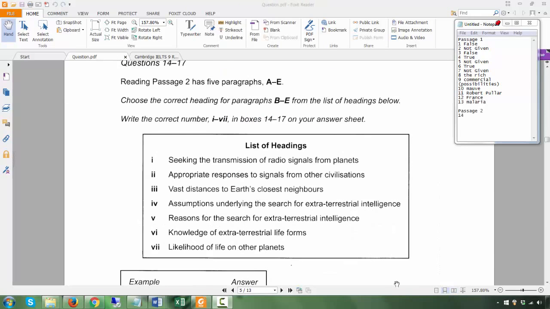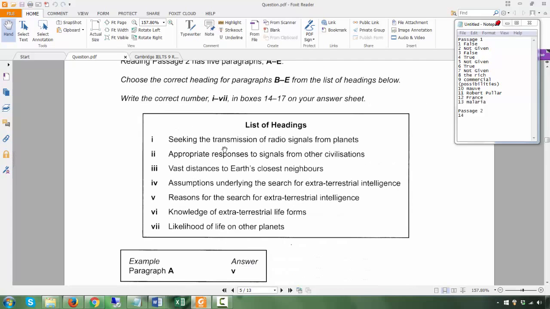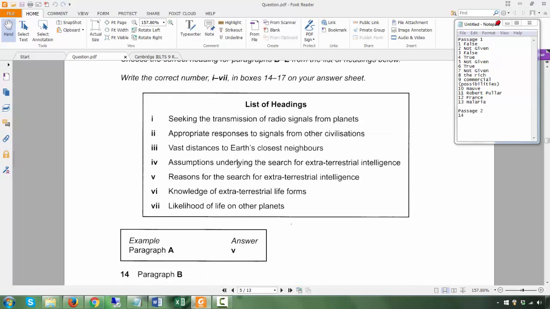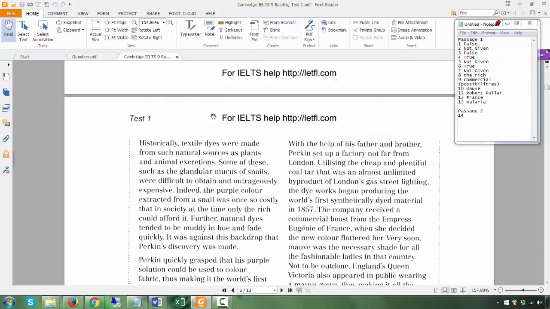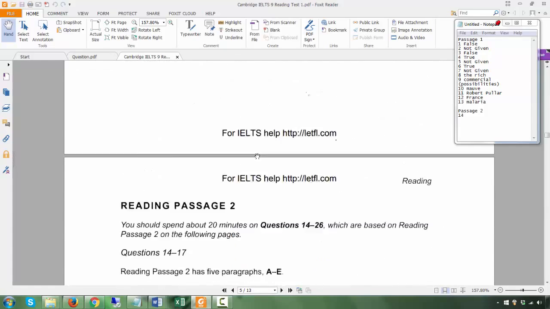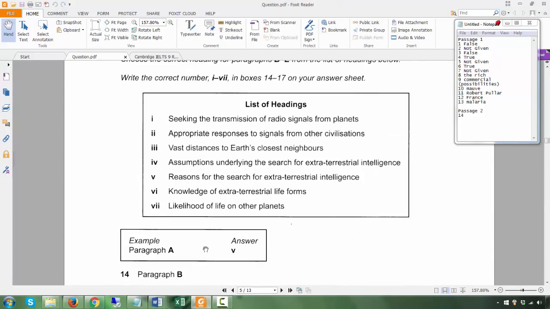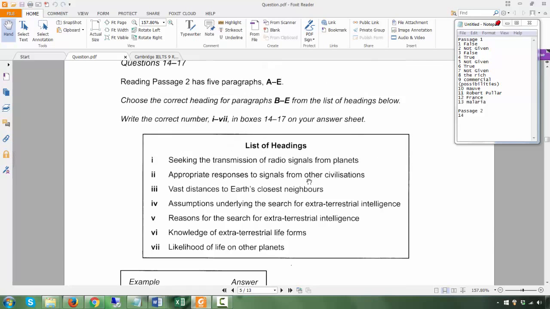Okay. Cambridge IELTS 9, Test 1, Academic, Passage 2. Okay. So this first type of question is going to be list of headings. This is the slightly more difficult one. Okay, definitely not in order. So let's go to passage 2. Okay, so straight away you know that paragraph A is 5, so you can just pretty much cancel that. You're not going to use that again. Okay.